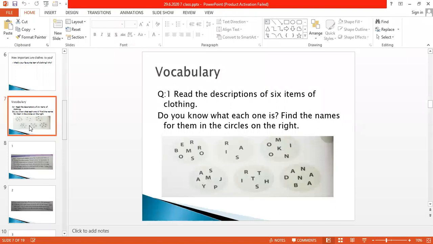There are 6 words. First of all, we will read the next 6 things and then we will get to know what these 6 words are. Okay, I'm repeating the question. Read the descriptions of 6 items of clothing. Do you know what each one is? Find the names for them in the circles on the right. In your book, on the right side, there are six circles. So these are the names. So we will come to the next one. That is, the first one is